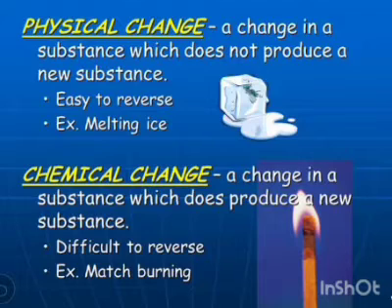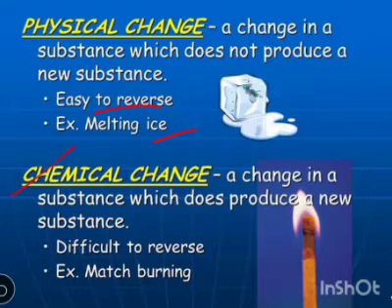Some examples of physical changes are melting of ice, melting of wax, glowing of a bulb, etc. All are different examples of physical changes. Physical changes are mostly reversible or they are easily reversible. Not all, but some physical changes are reversible.